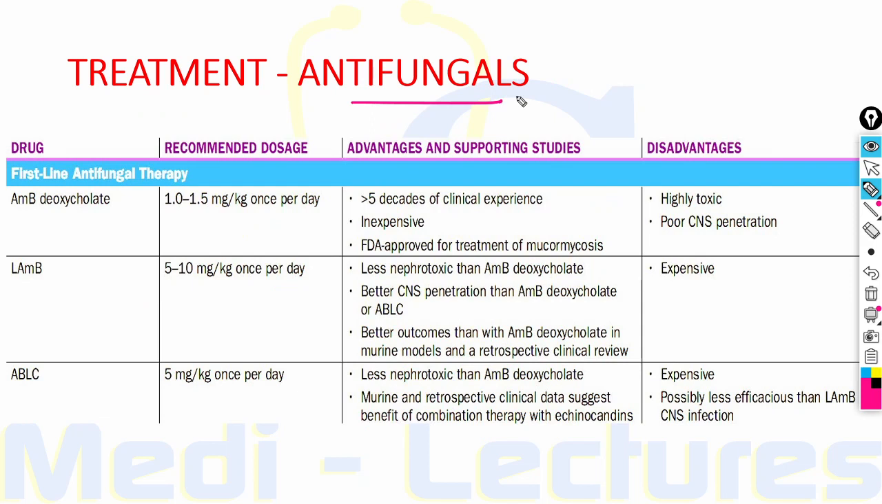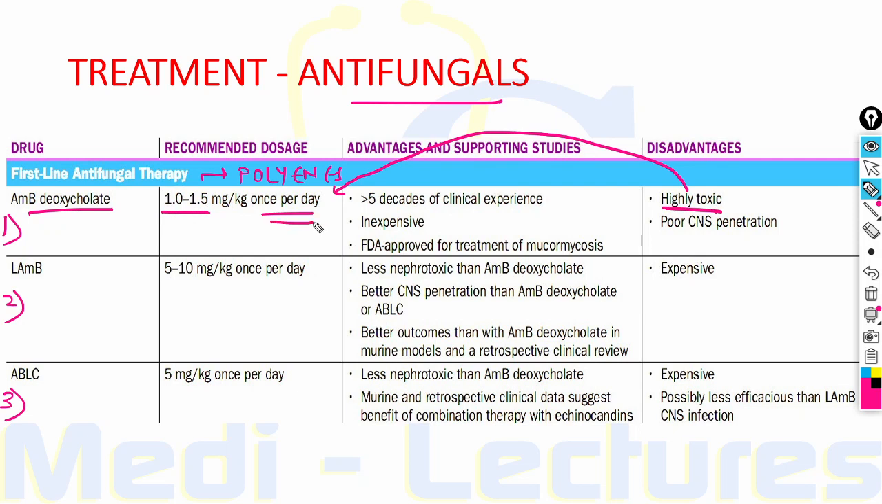Now coming on to the antifungals, primarily the treatment of mucormycosis is done by polyenes, which are the first line antifungals. These include amphotericin B deoxycholate, liposomal amphotericin B, and amphotericin B lipid complex. So first, let's discuss amphotericin B deoxycholate. It is highly nephrotoxic. Therefore, a dose of 1 to 1.5 milligram per kg once per day can be given. It has poor CNS penetration, cannot be given in CNS mucormycosis, but it is inexpensive.